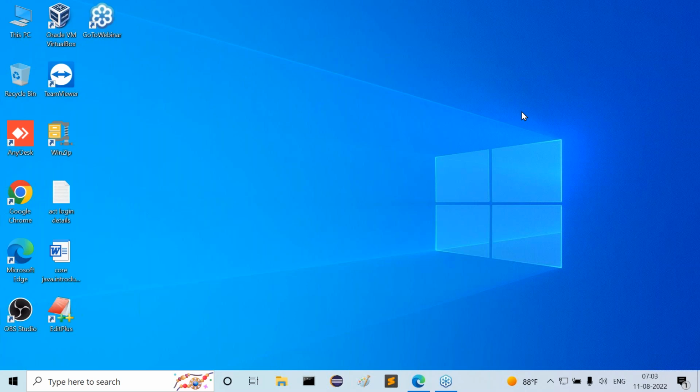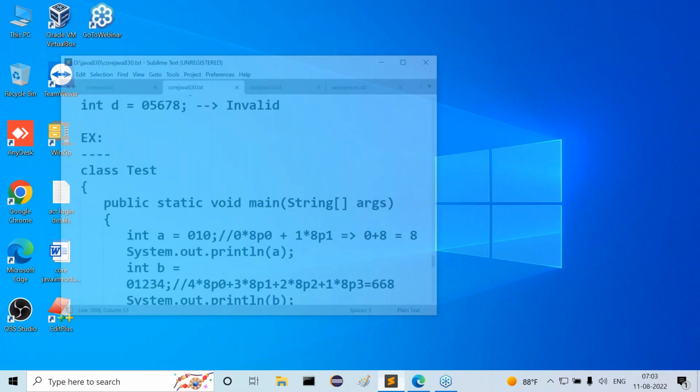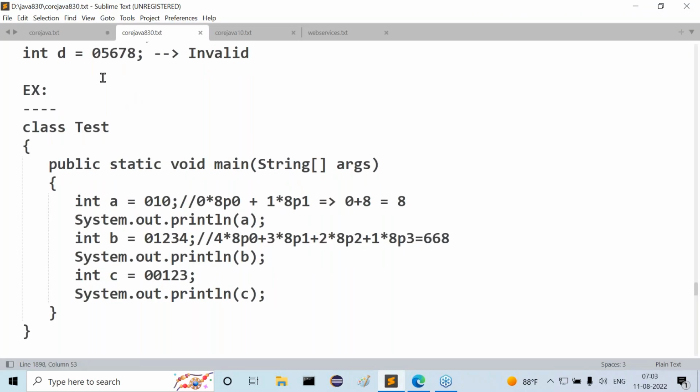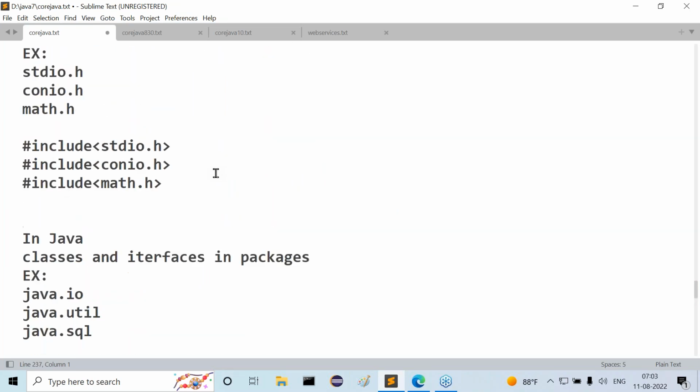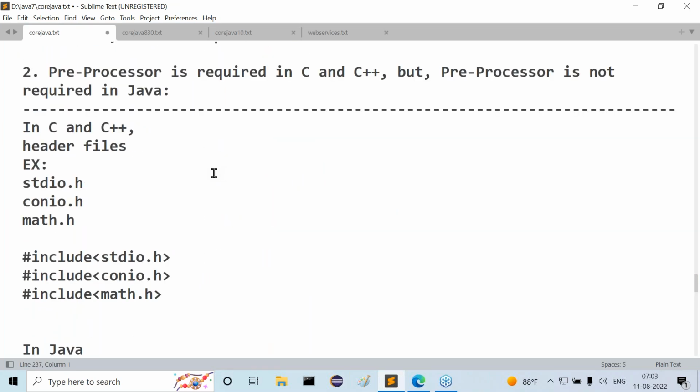All right, good morning, guys. Let's check what we completed in the last session, what exactly the topic we understood. In the last session, we had some discussion on the differences between Java and other programming languages.